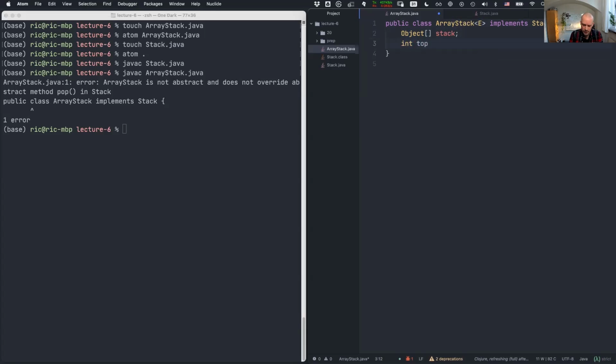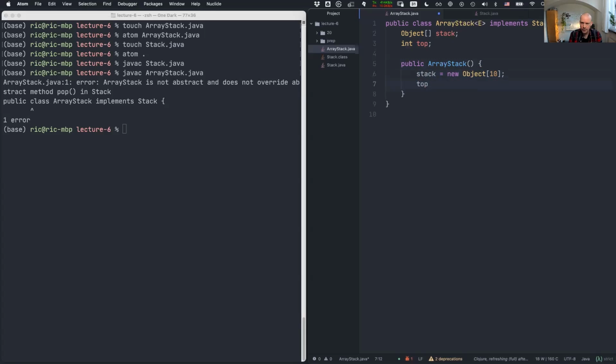Then the other thing I need is some type of pointer. This is going to be my pointer to where the top currently is. So let's have a constructor. And this is where we make the decision. We need to decide how big this is going to be. So stack is a new object array of, let's say, size 10. Let's copy Java. Let's copy the developers there. 10 is a good place to start.